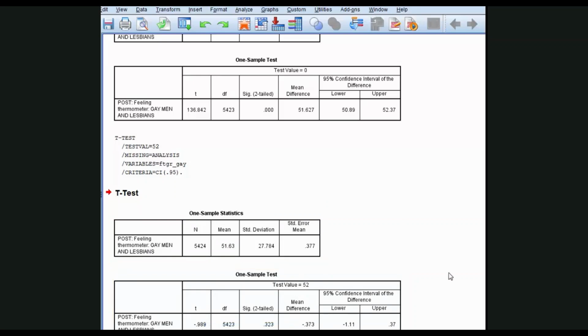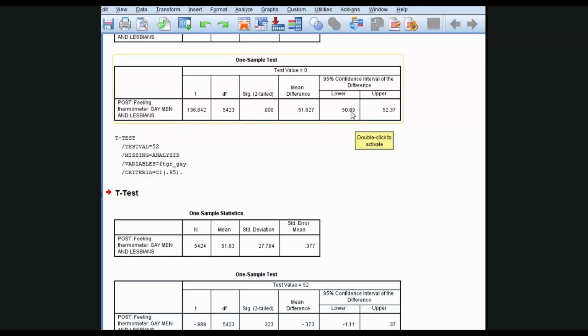It then applied the 1.96 rule and calculated a lower and upper confidence boundary of this difference. SPSS tells us that we observe a difference of minus 0.373, but taking random sampling error into account, the true difference could be minus 1.11, or it could be a positive number, 0.37. Notice that 0 falls within this confidence interval of the difference. We knew that it would, since we can still see the results up here.